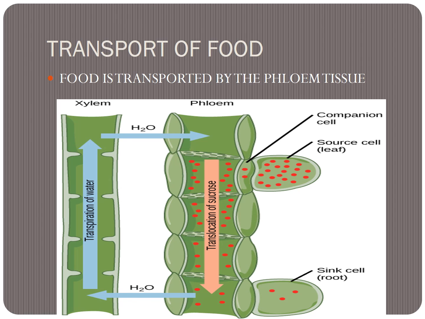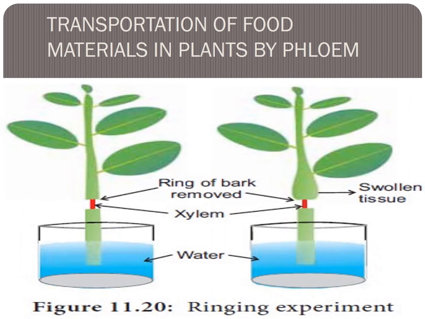And water is unidirectional. Xylem is unidirectional, phloem is bidirectional. Okay children, have you understood? Transportation of food material in plants is by phloem.